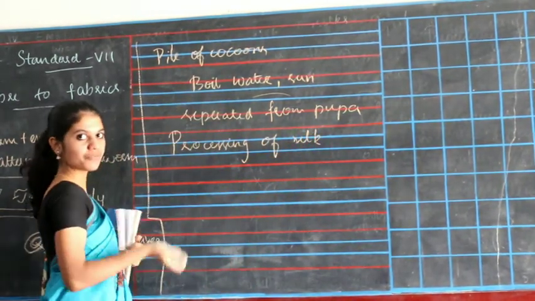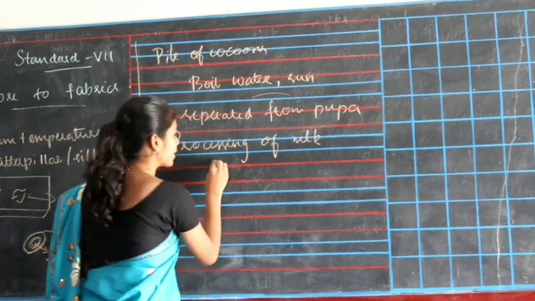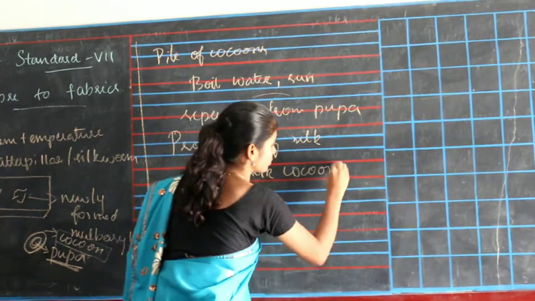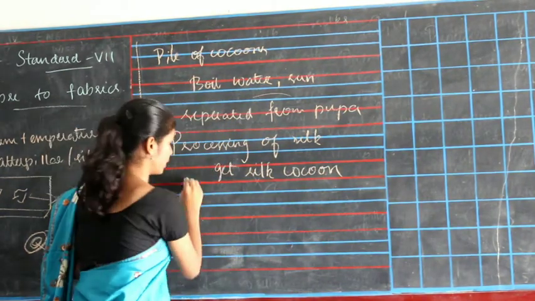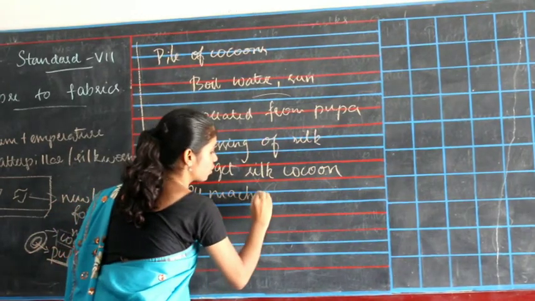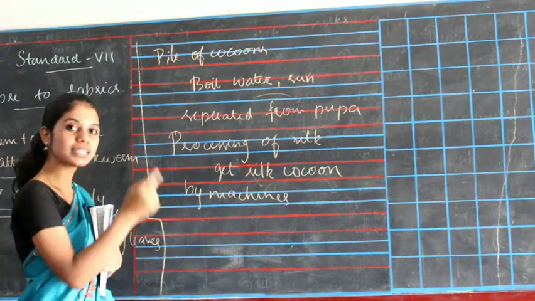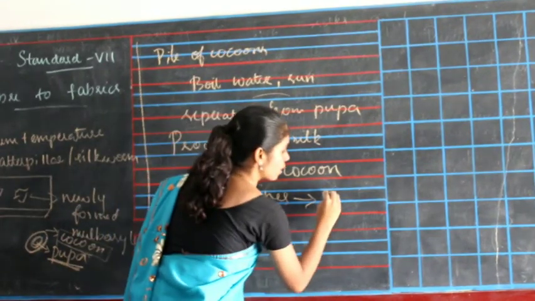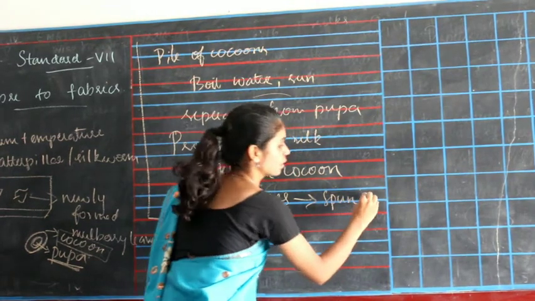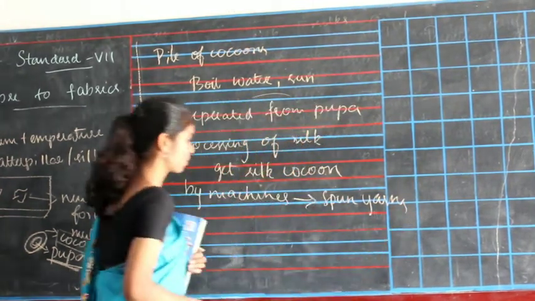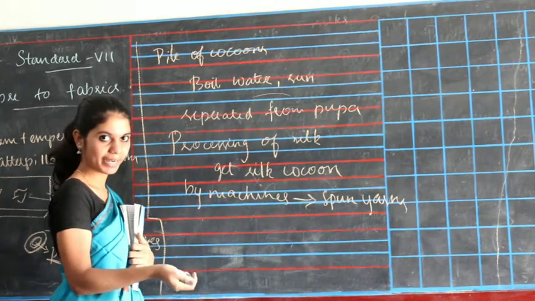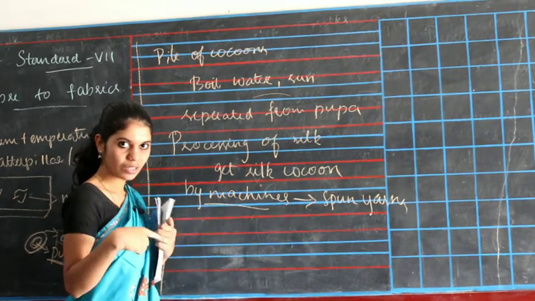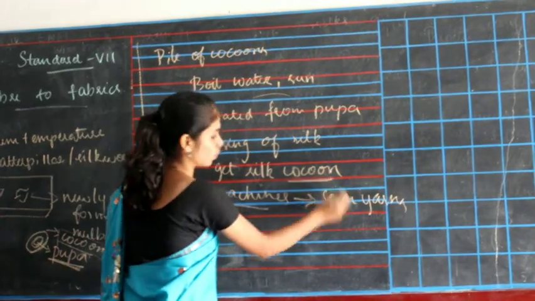After the cocoon is separated from the pupa, we use machines to get silk from the cocoon and spin the yarns.